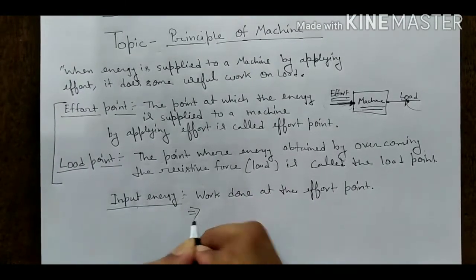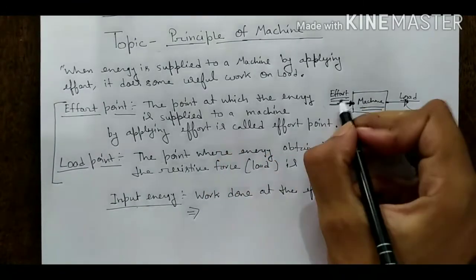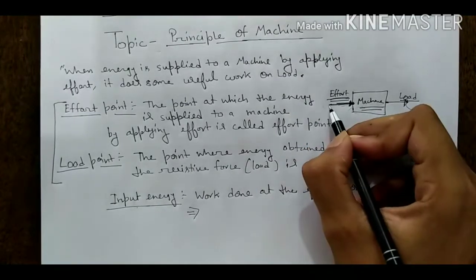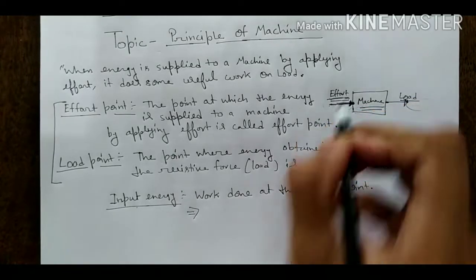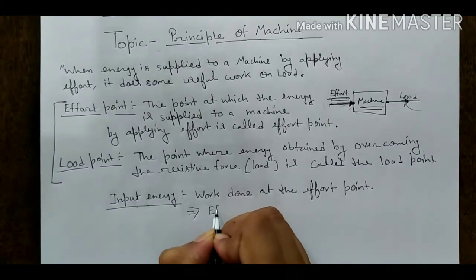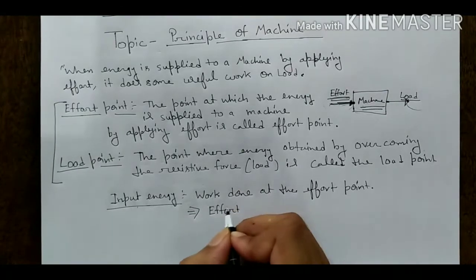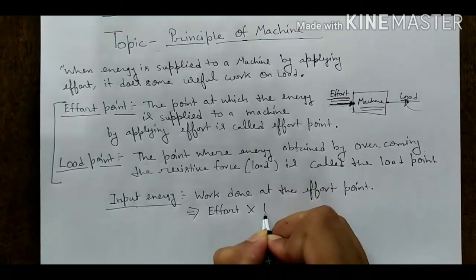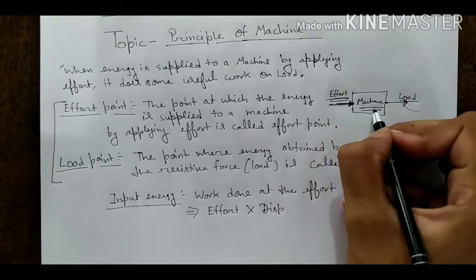We know that work done is force into displacement. Here the force we are applying is the effort, so in place of force, effort is working. So work done is effort into displacement. Which displacement? Suppose we have a jack.